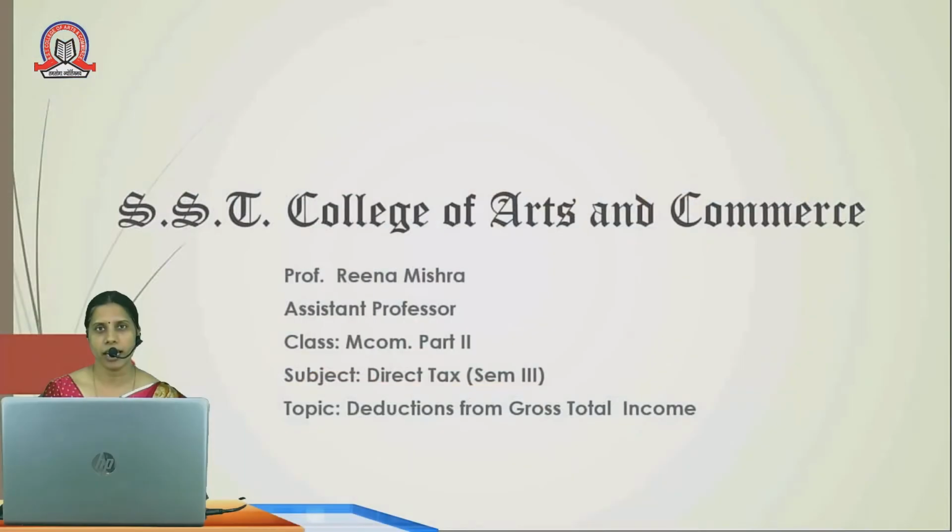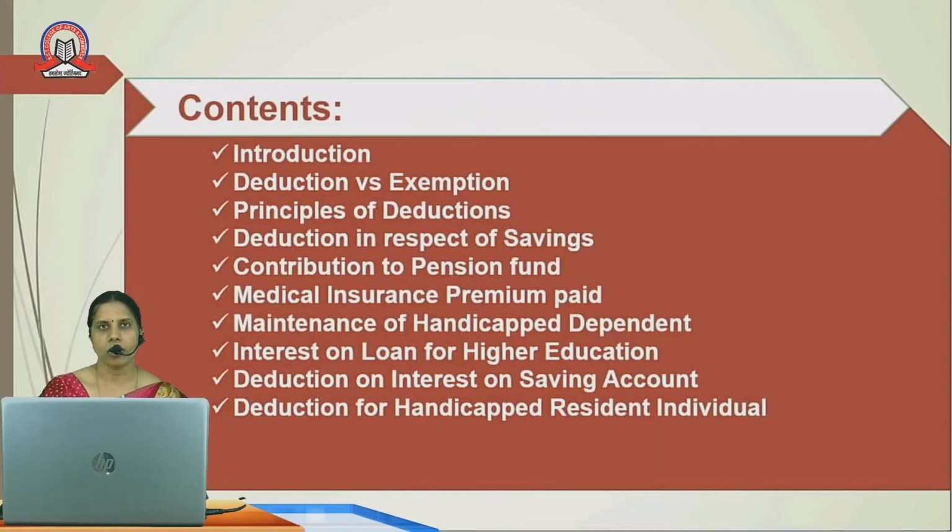Today I am going to take the topic deduction from gross total income. The contents for today's presentation are the introduction of deductions, what is deduction from the gross total income, what is the difference between the deduction and the exemptions, principles of deductions, deduction in respect of savings, contribution to pension fund, and following are the different types of deductions, that is medical insurance premium paid, maintenance of handicap dependent, interest on loan of higher education, deduction on interest on saving account, and deduction for handicap resident individual.